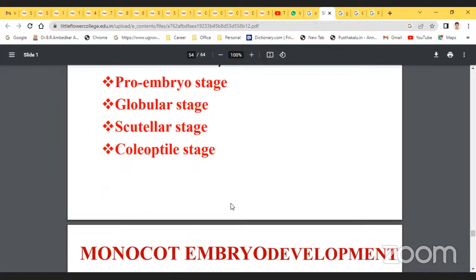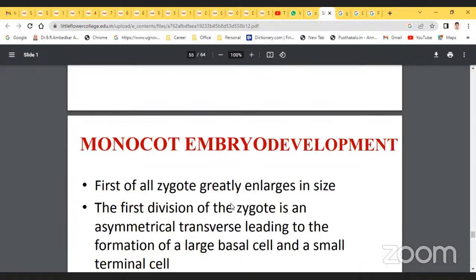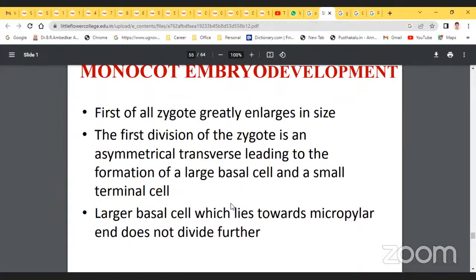So here, first of all, the zygote greatly enlarges in size. The first division of the zygote is asymmetrically transverse, leading to the formation of a large basal cell and a small terminal cell.